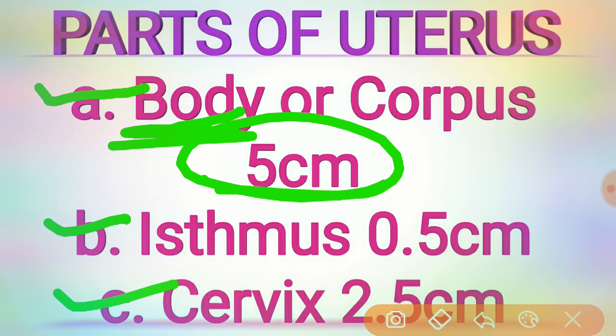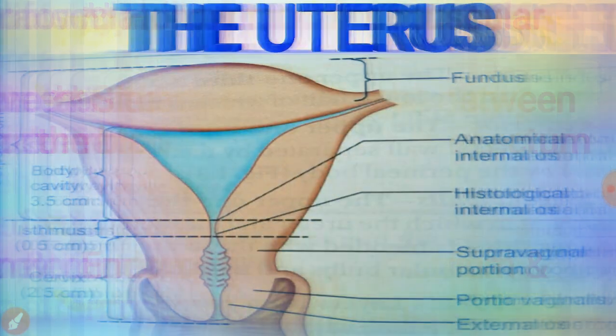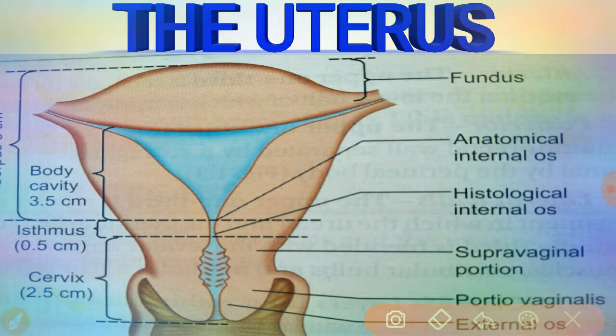Okay, then coming to the isthmus. The isthmus measures approximately 0.5 centimeters and is situated between the body and the cervix. See here in the picture, you can understand it very easily. It is limited above by the anatomical internal os and below by the histological internal os.